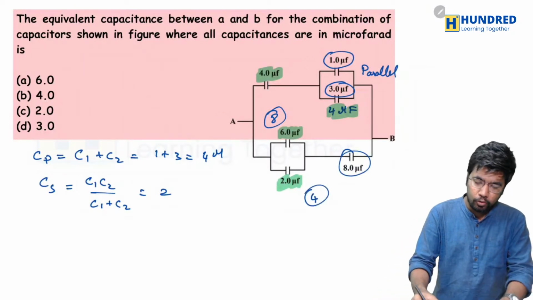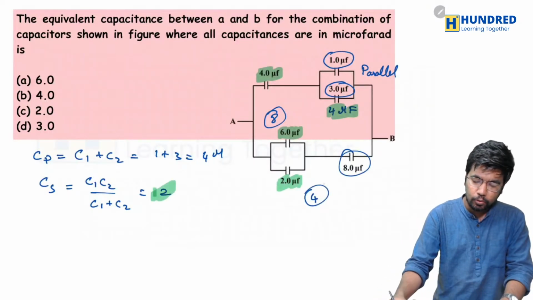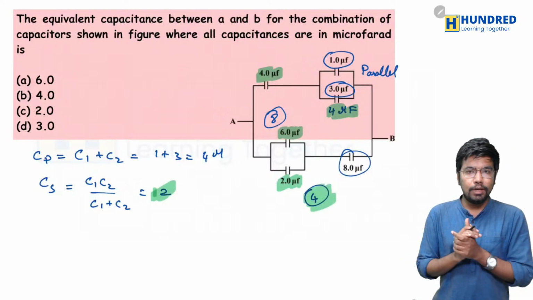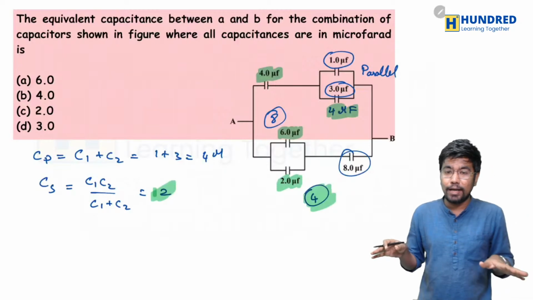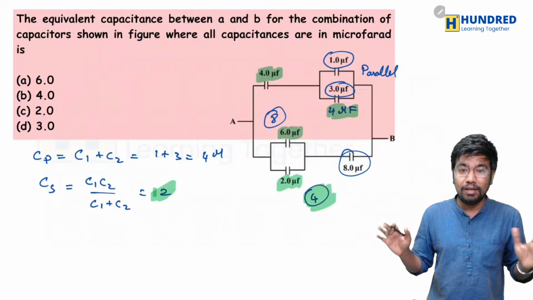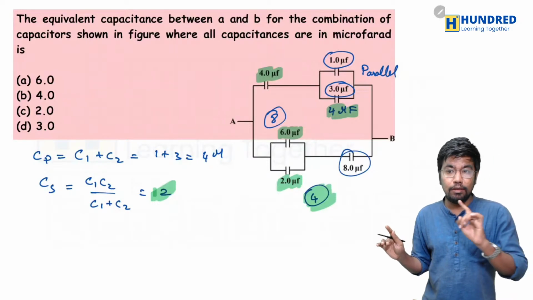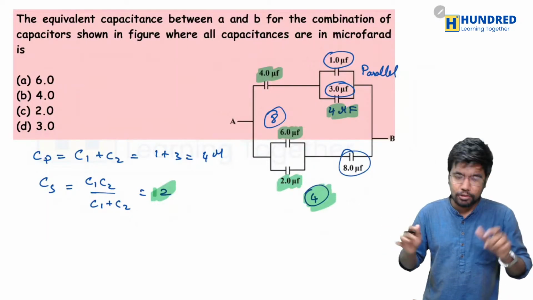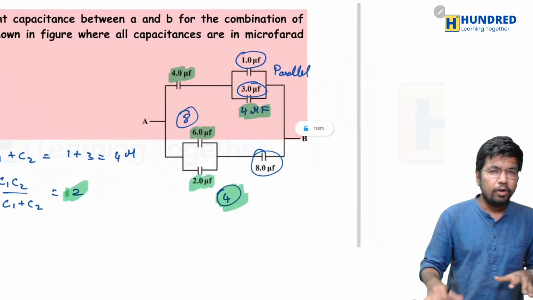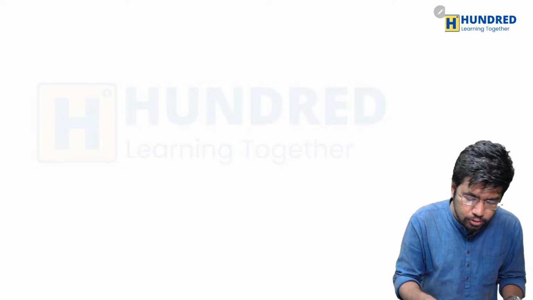So here you have 2 and here you have 4. Totally they will also be connected in parallel. So 2 plus 4, the answer is of course 6. So Mahesh Verma, no, the answer is not B, actually it is A. It is 6. If you want, I will also break it down.